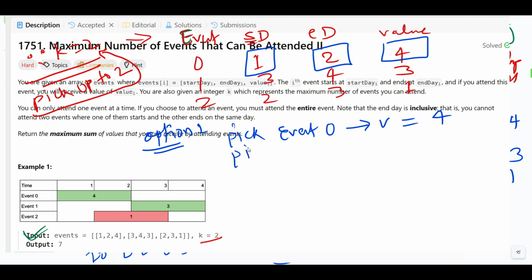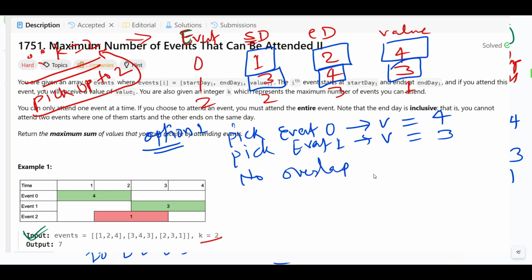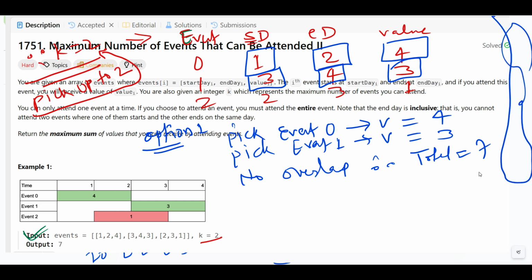Now let's pick event 1, where the start is 3 and the end is 4, and the value we have is 3. So here the value will become 3. There is no overlapping, correct? 1, 2, 3, 4, no overlap, and so the total is 7. Can we say that we have a total of 7?